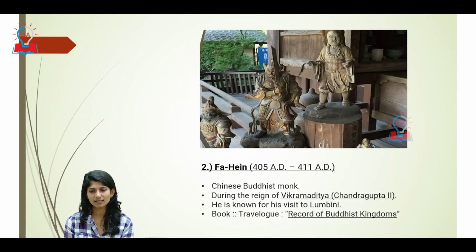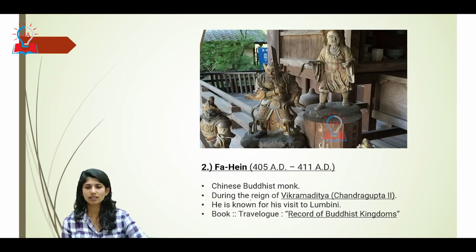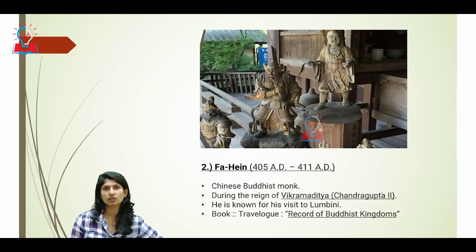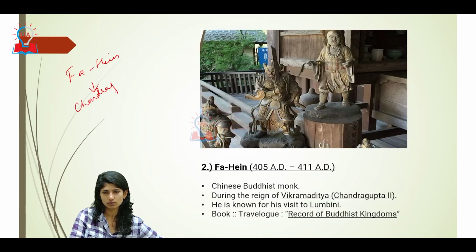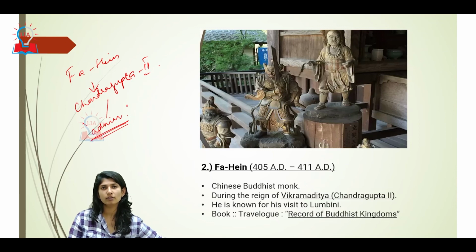Next, Fahien, he visited during the period of 405 to 411. His visit was during the Chandragupta II period. He provides a rich, ample source of evidence on Chandragupta II's administration, how exactly the administration was. The detailed account is provided by Fahien.